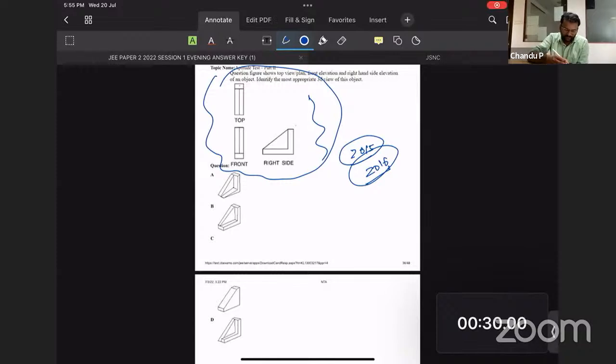Coming over to the top view, let's check option A. Three surfaces you can see, 1, 2, 3, fine. Option B, 1, 2, 3, fine. Option C has 1, 2, so C is gone. D has 1, 2, 3, maybe. Okay, A, B, D possible.